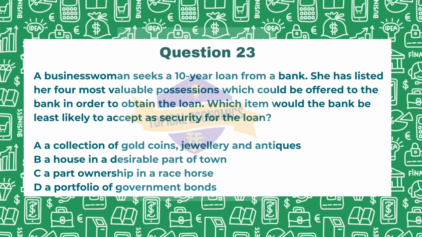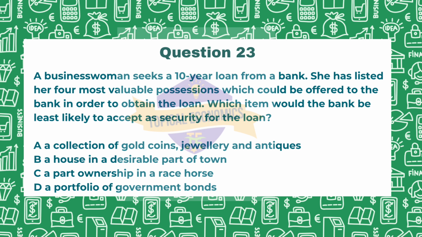Here, when we look at option A, this can be valuable and tangible, making it a viable form of collateral. So this is not the answer. Looking at option B, again, house. So real estate is commonly accepted as a collateral due to its significant value and stability. So again, this is not the answer.